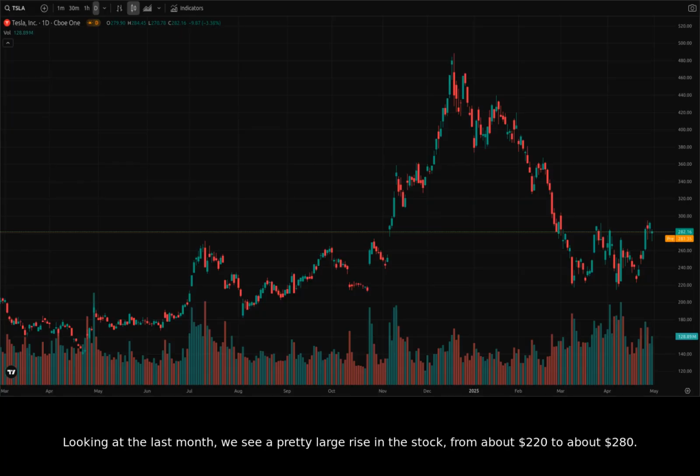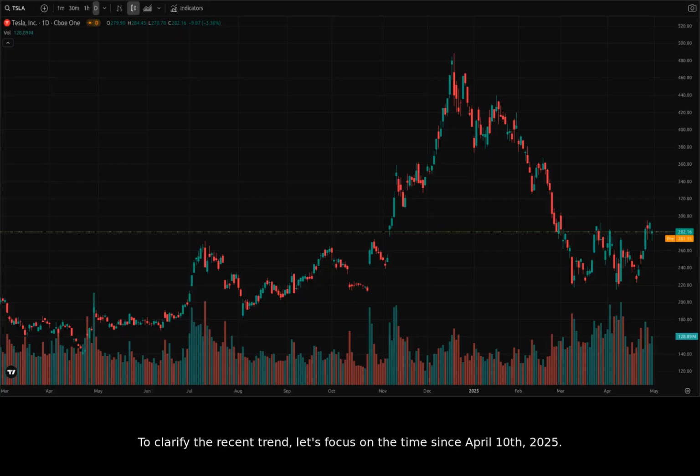Looking at the last month, we see a pretty large rise in the stock, from about $220 to about $280. However, it seems that after the $280 high, the stock is trending downward. With reports swirling about a CEO replacement search, it's likely some investors are uncertain of Tesla's future. This is likely contributing to the stock's downward trend lately. Let's examine the hourly chart to get a better sense of the more recent price action.